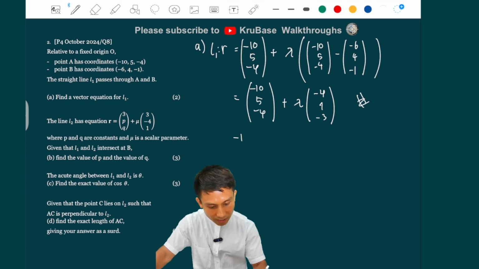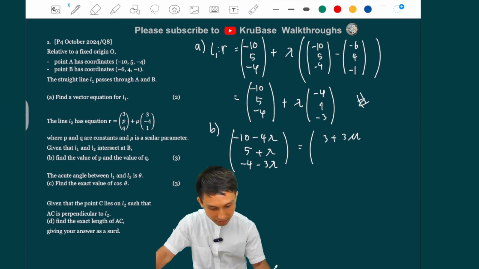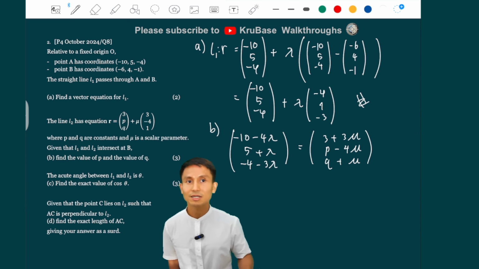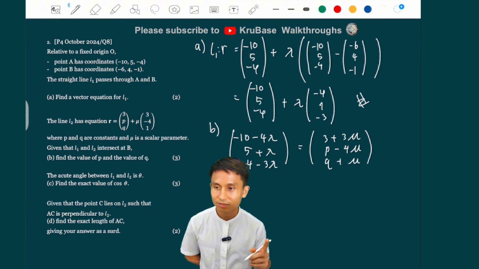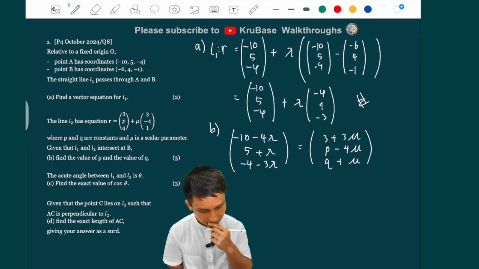So minus 10 minus 4 lambda, this is part B, sorry, 5 plus lambda and minus 4 plus minus 3 lambda, and then equate that to the new line, which is 3 plus 3 mu, p minus 4 mu, and q plus mu. Because they intersect, there should be valid values of p and q and mu and lambda, right?